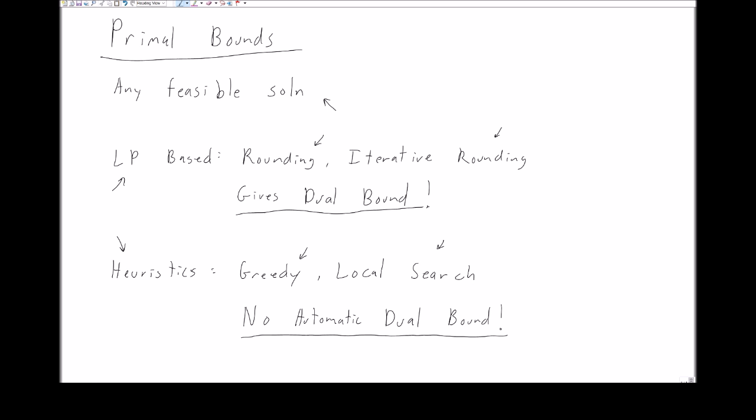As we go through the course, we're going to find a lot of different ways to generate primal bounds or feasible solutions, and most of these techniques are going to give us the corresponding dual bound. They're going to be like the linear programming based techniques. This way we can measure the quality of our solutions. There's going to be a lot more to come on generating primal bounds.